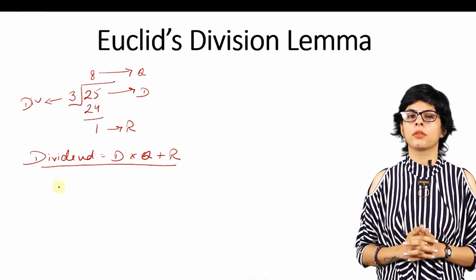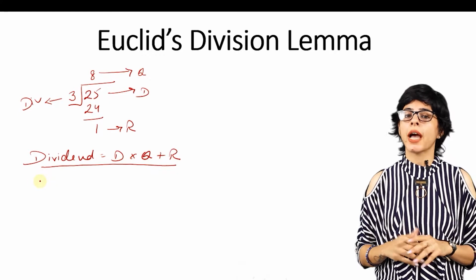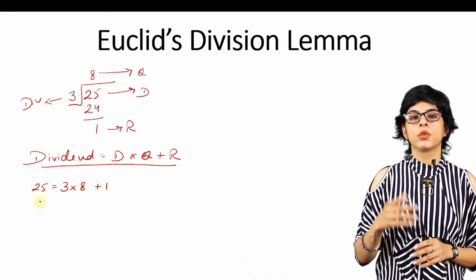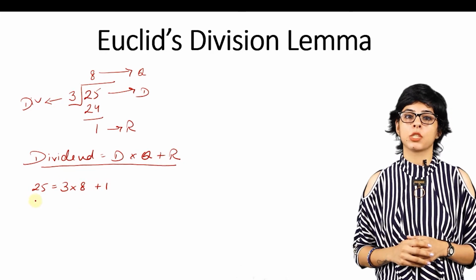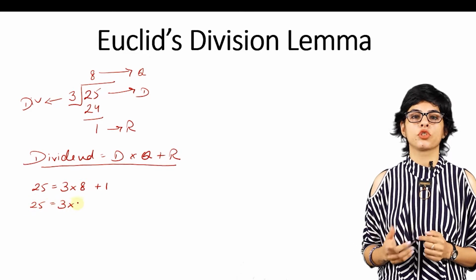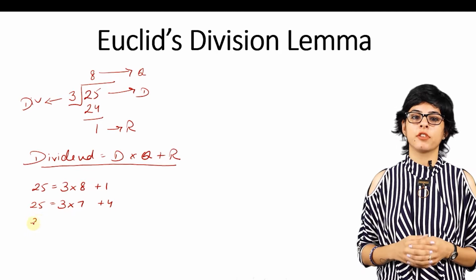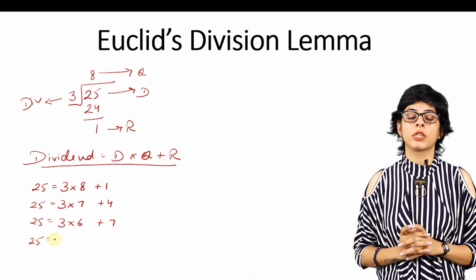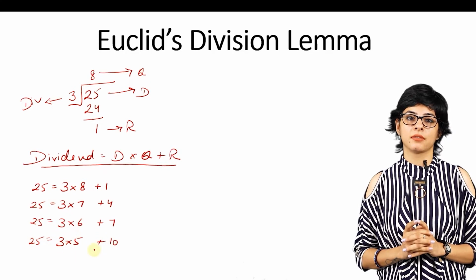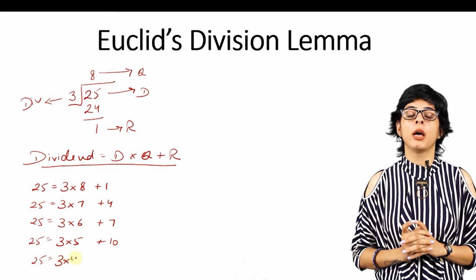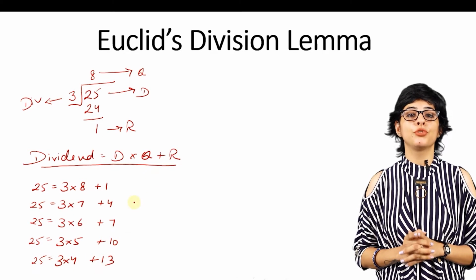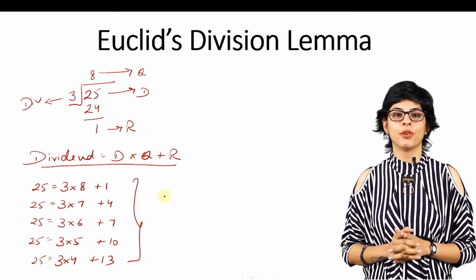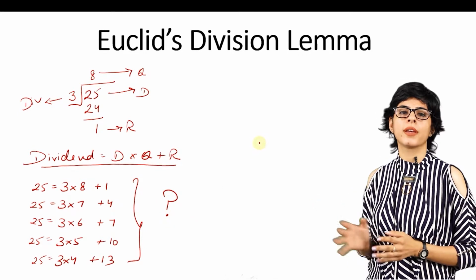But I must tell you, there are multiple ways in which we can write this equation. Let me write all the equations for you. 25 is equal to 3 into 8 plus 1. That's just one way of writing this division method. The second way is 25 is equal to 3 into 7 plus 4. Again, next, 25 is equal to 3 into 6 plus 7. 25 is equal to 3 into 5 plus 10. And 25 is equal to 3 into 4 plus 13. You see, there are so many ways in which we can write this.